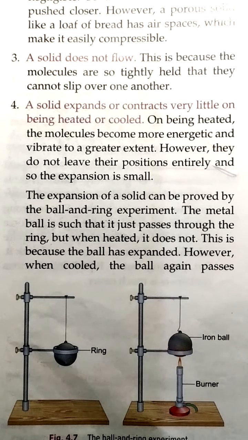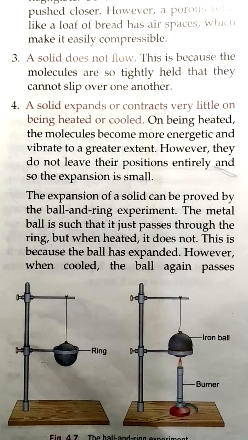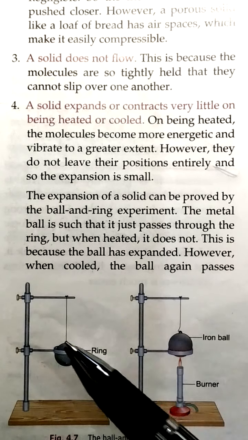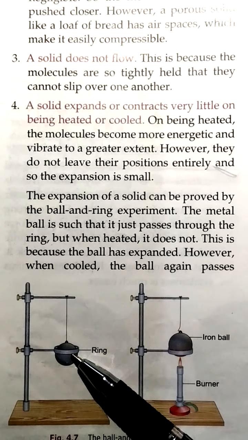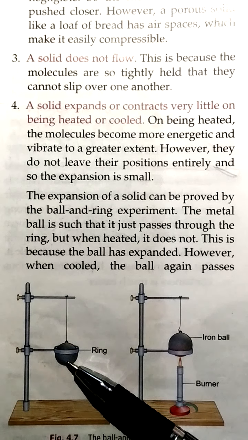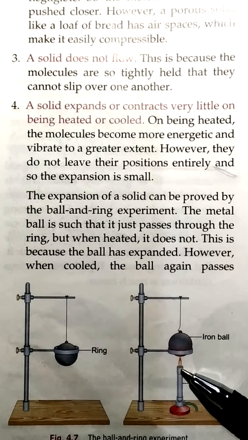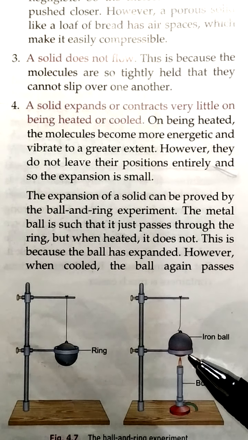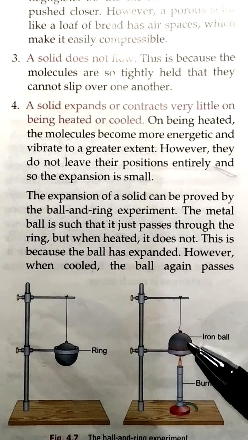This experiment I'll also be showing you through another activity that will be sent to you. The metal ball is such that it just passes through the ring, but when heated it does not. So you can see here a ball and a ring. The ring is made of iron and the ball is also iron. So this iron ball can pass easily through the ring, and when the iron ball is heated, you will see that the iron ball could not pass through this ring because the iron ball has expanded.